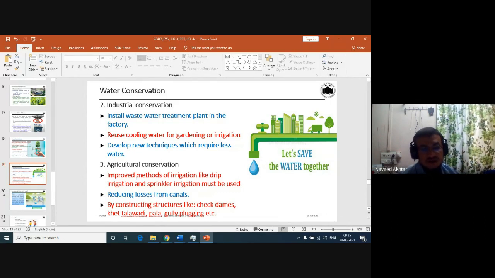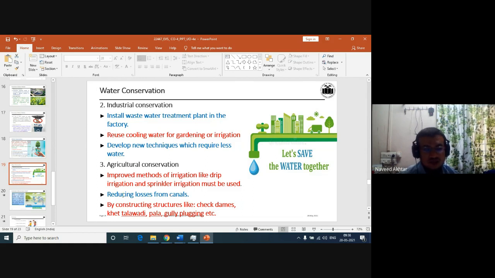If you are transferring the water through the open canals, then the losses should be reduced. New techniques are available nowadays to cover the water flowing through the canals from the dams to the agriculture land. Many such losses are there: leakage loss, seepage loss, and the losses due to evaporation while transferring the water in the open canals.